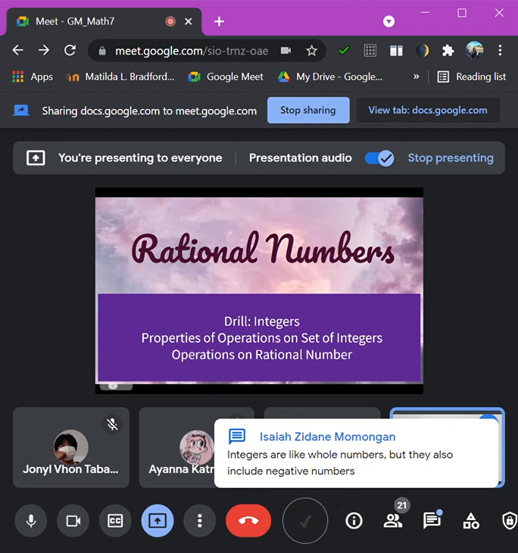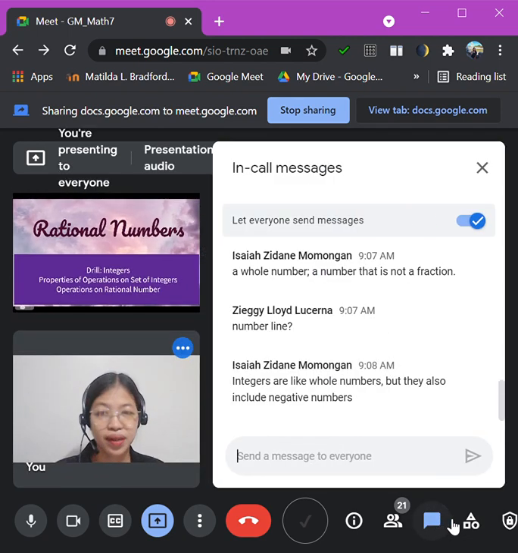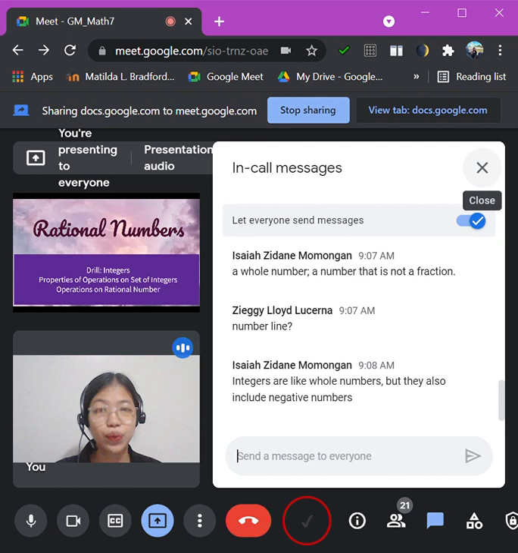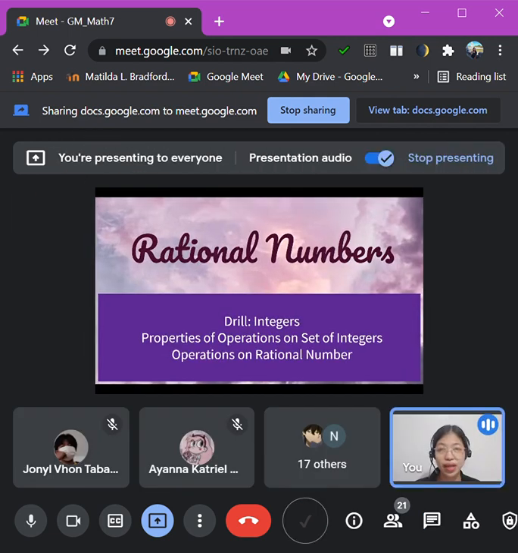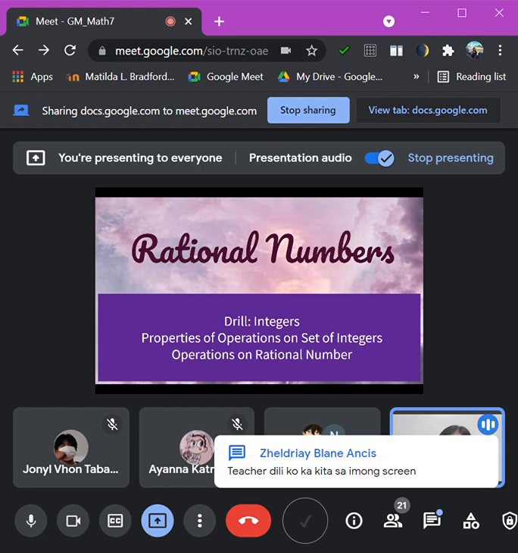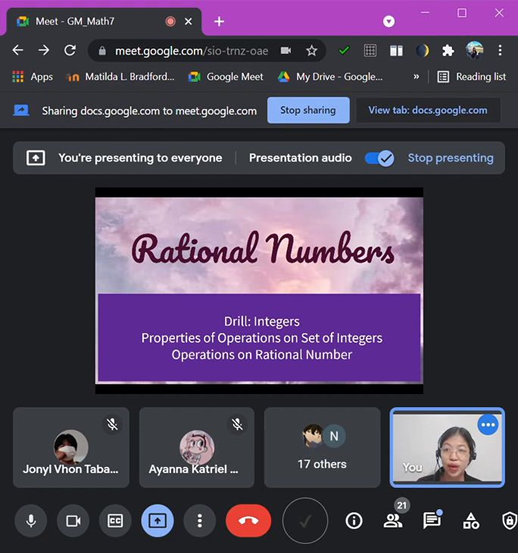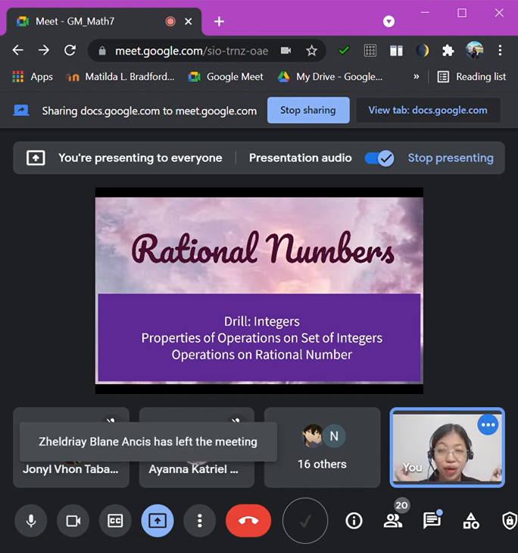Okay, we have the answer from Momongan. Integers are like whole numbers, but they also include negative numbers. Or shall we say, it is the set of numbers which has positive and negative numbers. Teacher, I can't see your screen. Okay, maybe there is an internet problem, so you can leave your answers and then go back later.